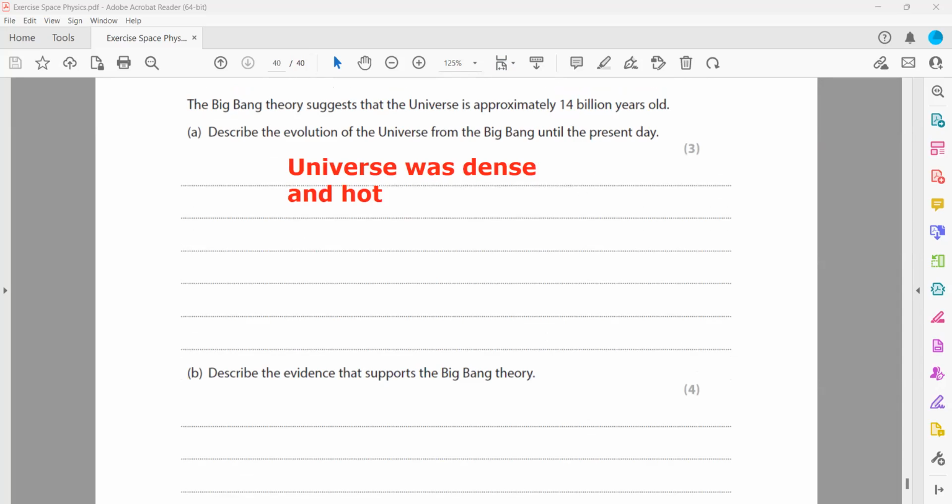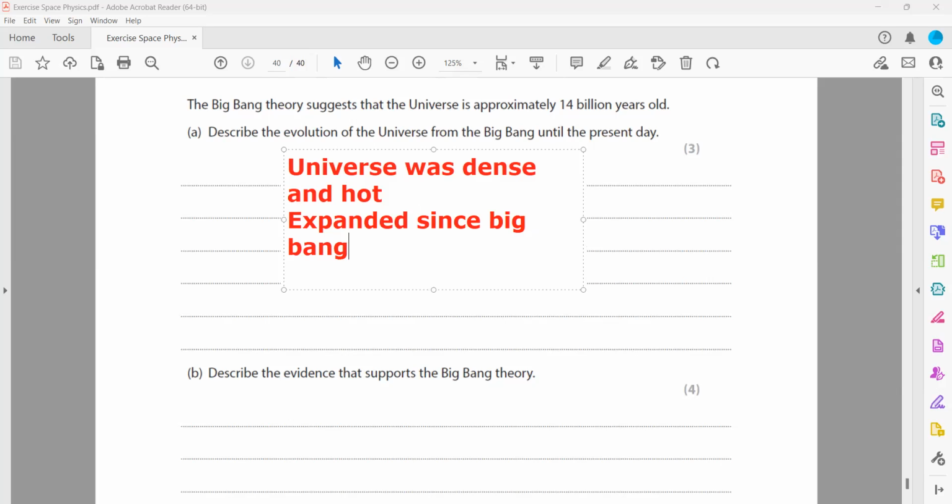The universe expanded since the Big Bang, and the universe is actually in the cooling down stage since the Big Bang.